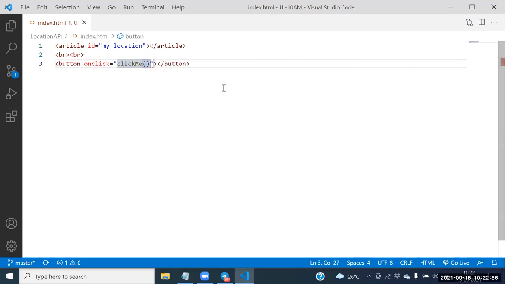Click me button. On click equal to click me. Show location. Whenever you click this button, which function will be executed? Which click me function will be executed here?